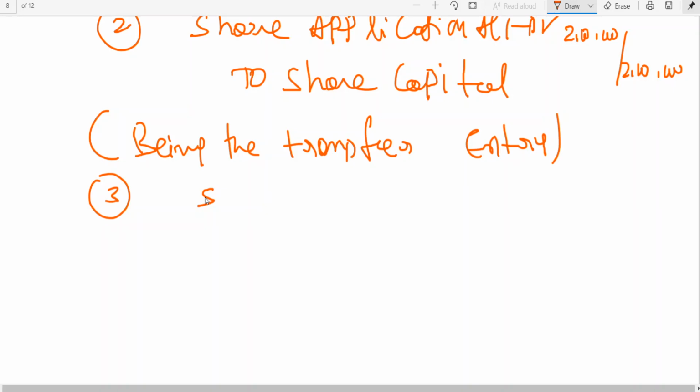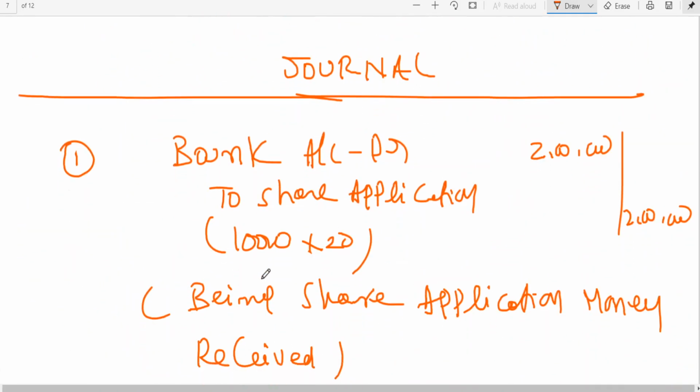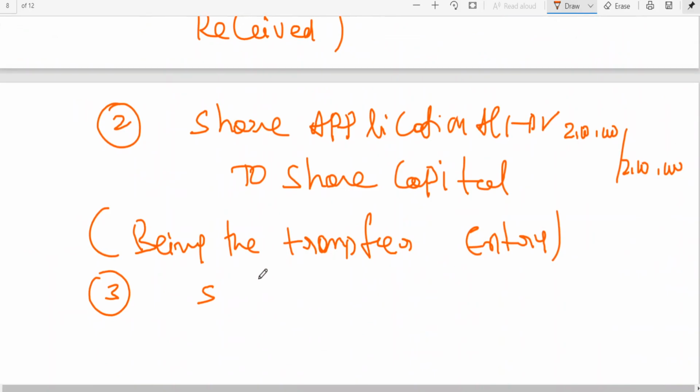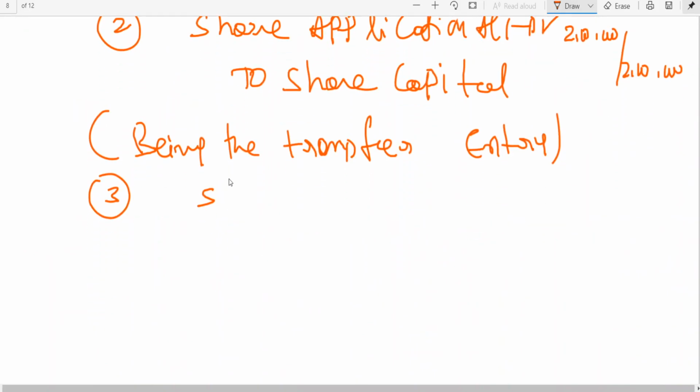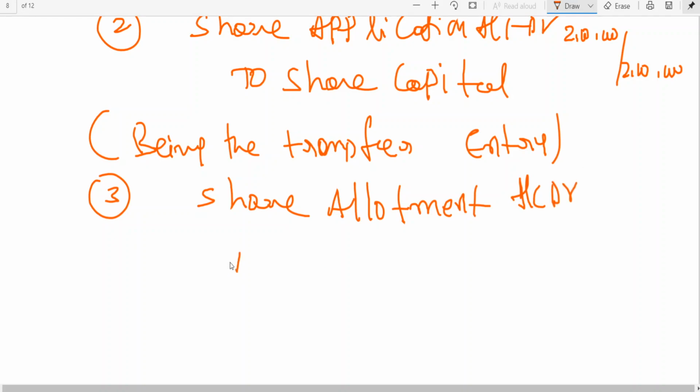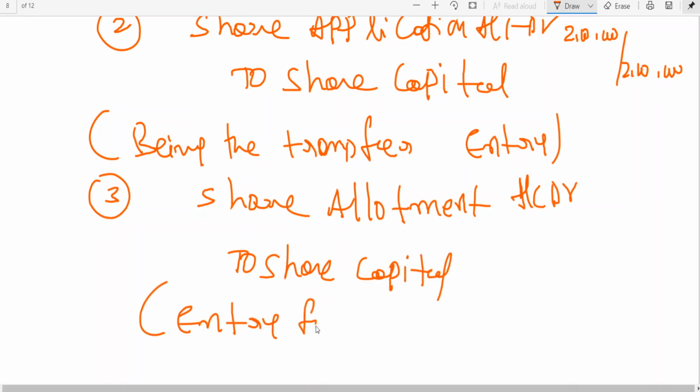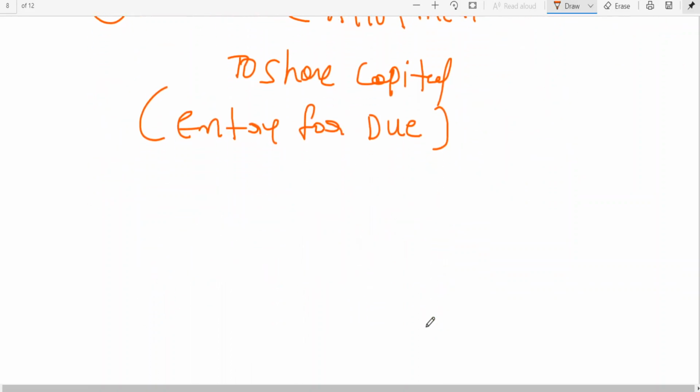So the first entry, bank to share application, is clear, and share application to share capital is clear. Third entry, share allotment account debit to share capital. Entry for due. Fourth entry.